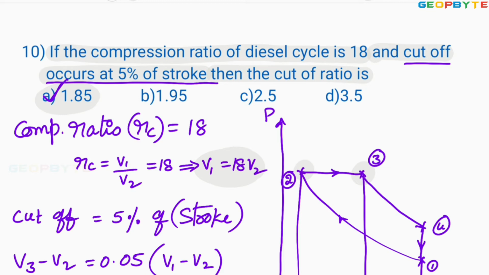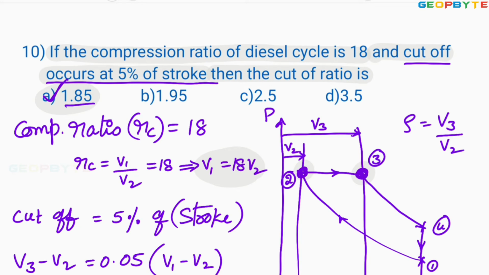Dear friends, remember cutoff ratio means the volume ratio between after heat addition and before heat addition. Volume after heat addition is V3, volume before heat addition is V2, so cutoff ratio rho equals volume after heat addition divided by volume before heat addition.